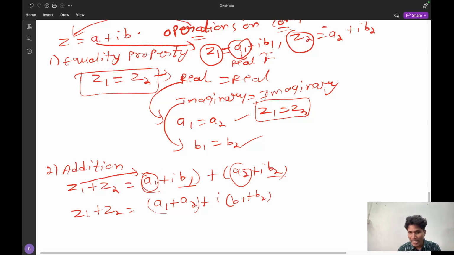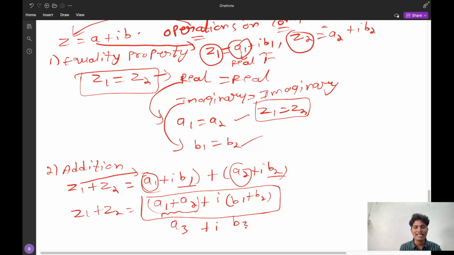If you observe carefully, a1 plus a2 is another real part, which I can mention as a3, suppose, plus iota into b1 plus b2, which is another imaginary part, that is b3. So if you observe carefully, a3 plus iota b3 is also a complex number.